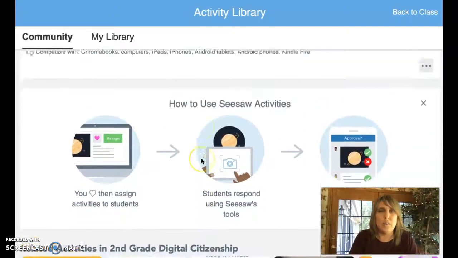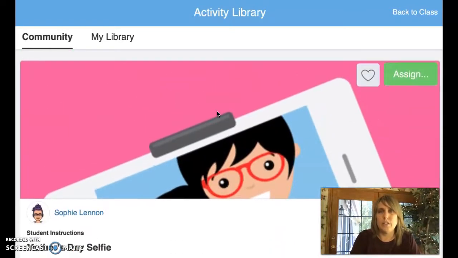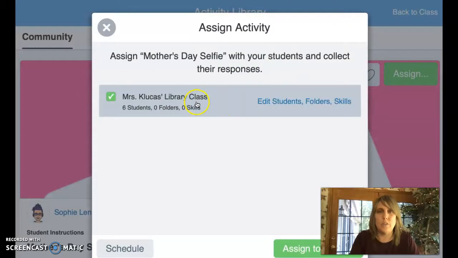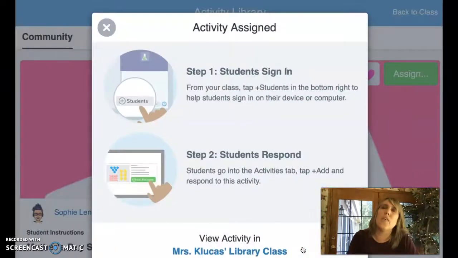I've noticed some of these actually have read the instructions to me. They can click a button and hear the instructions. So that's really awesome for our younger students, or even for students with some learning disabilities. I'm going to assign this to my class. That one. So I click on the checkbox there, and then I click Assign to Class.